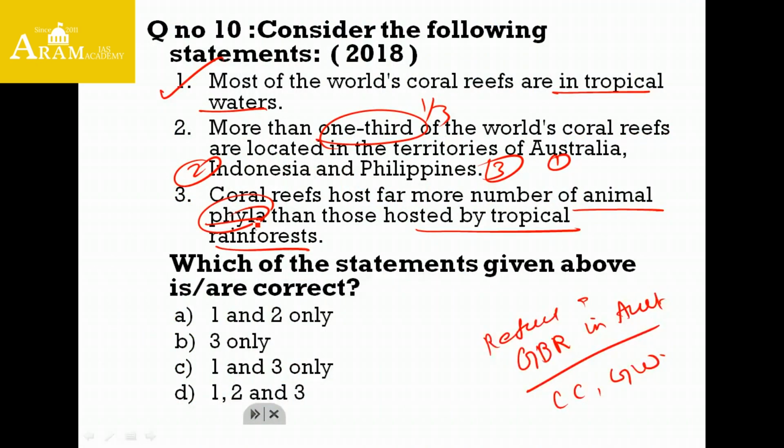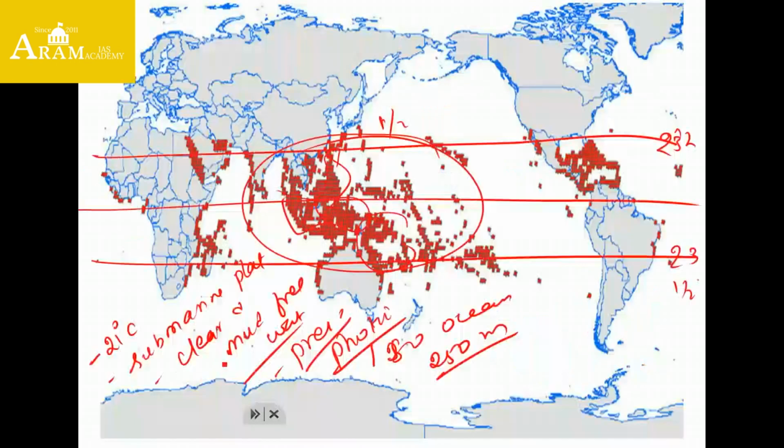Coming to the third statement, coral reefs host more animal phyla than tropical rainforests. Friends, coral reefs are called the rainforests of the ocean. So obviously the diversity is high in the ocean. By using common sense we can conclude that coral reefs will host more animal phyla than those hosted by tropical rainforests. So option 3 is also right, and option 2 is also right. So we can say statements 1, 2, 3 are all right. So we can go with the answer D.